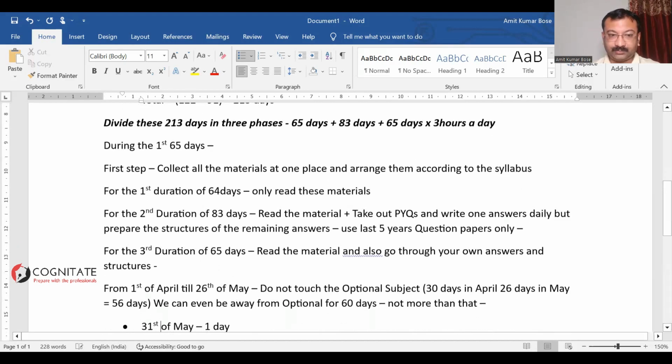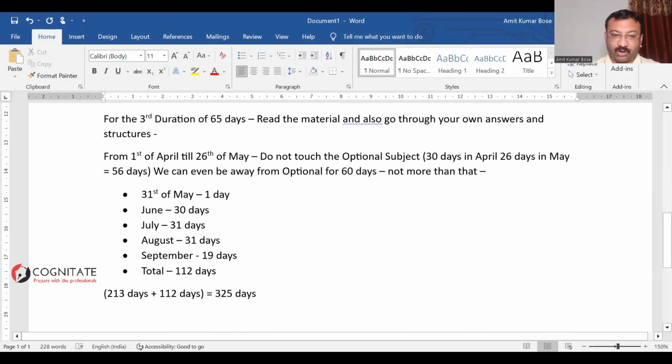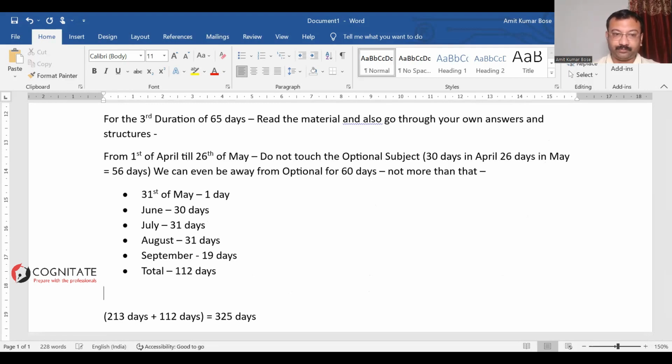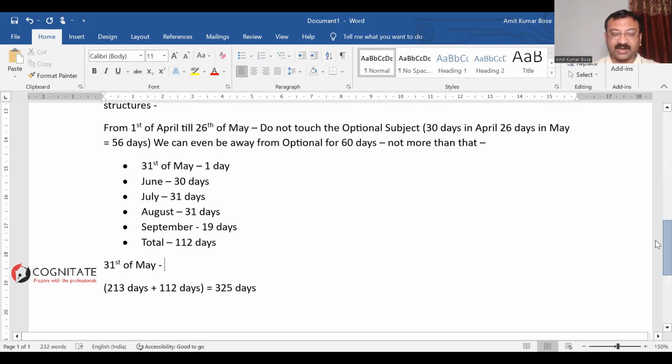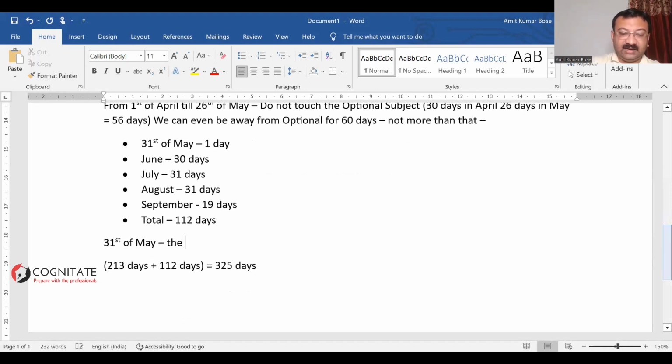Now, once you do that, for this last 112 days, take out those materials and the answers that you have written. Say on 31st of May, that's the time when I will suggest you should try to understand the significant areas for the year.